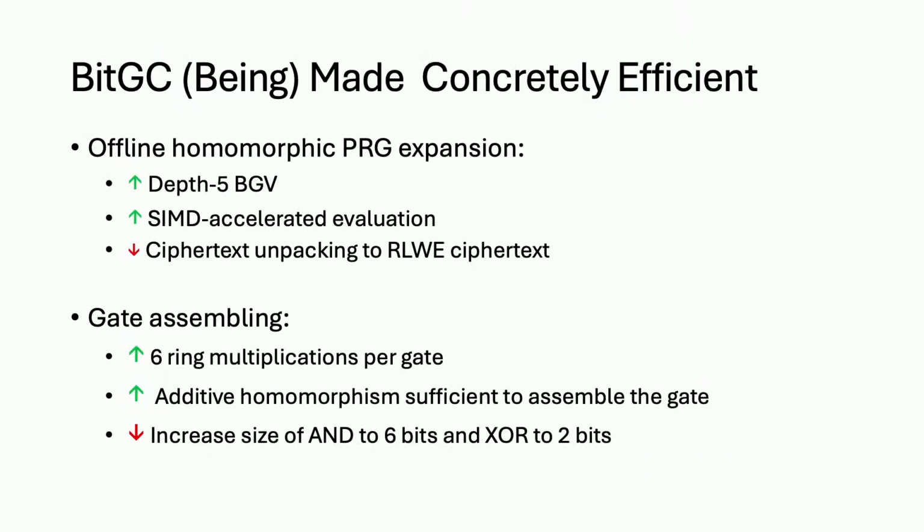Okay, and finally, about some concrete efficiency. We have made some small progress in making it more concrete. The first thing is that we optimize some part of the PRG, and also optimize some part of the gate assembly. In particular, we reduce the number of levels of somewhat homomorphic encryption by just using additive homomorphism to assemble the gate.